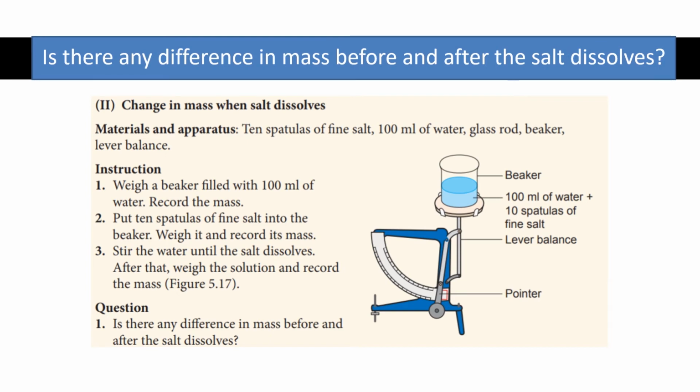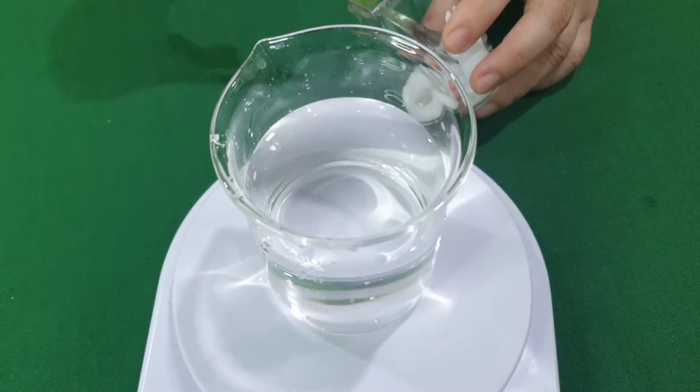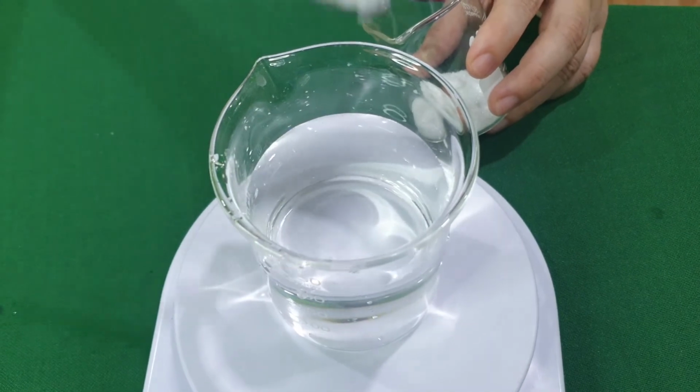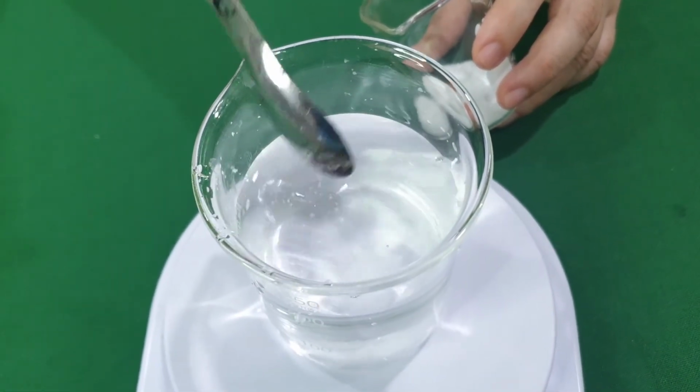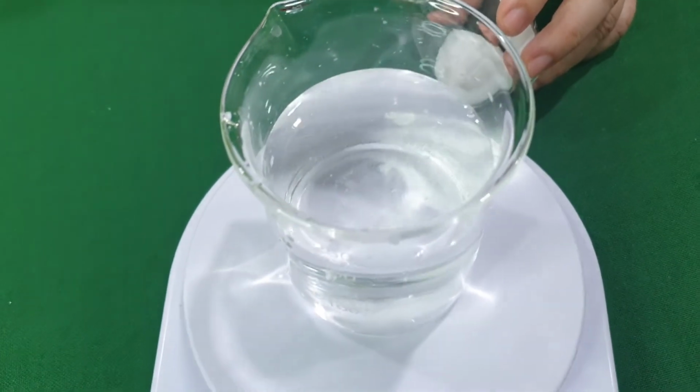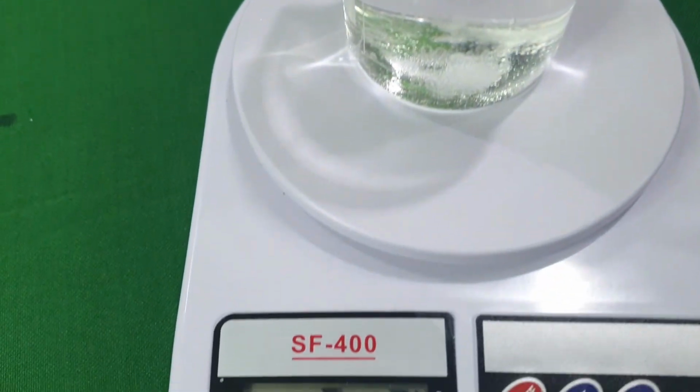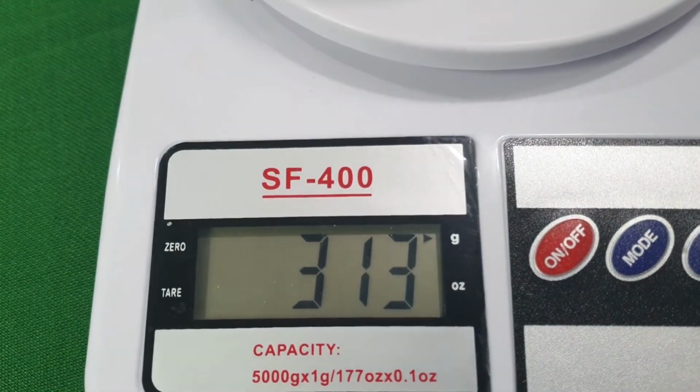Is there any difference in mass before and after the salt dissolves? A spatula of salt is added into a beaker filled with some water. The mass of the beaker that contains salt and water is measured.